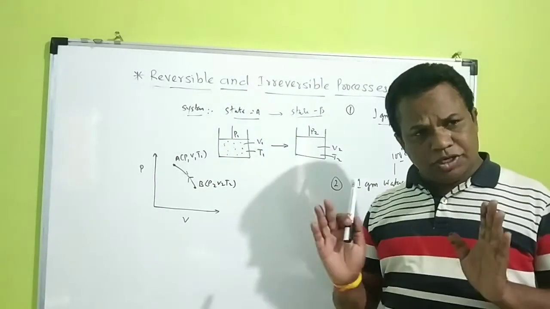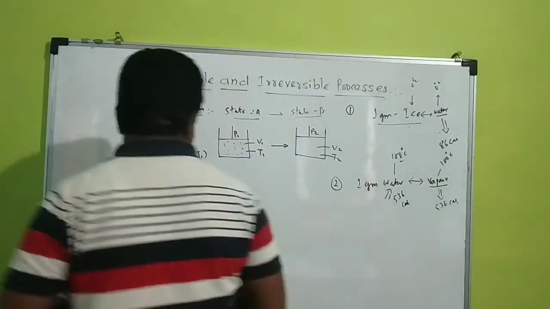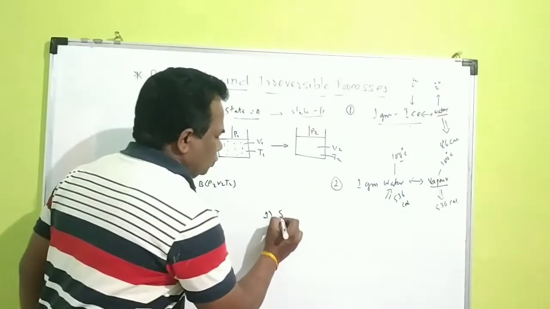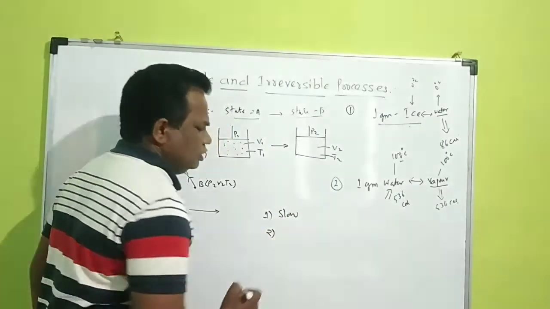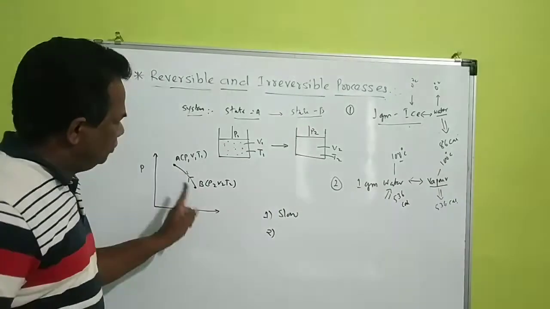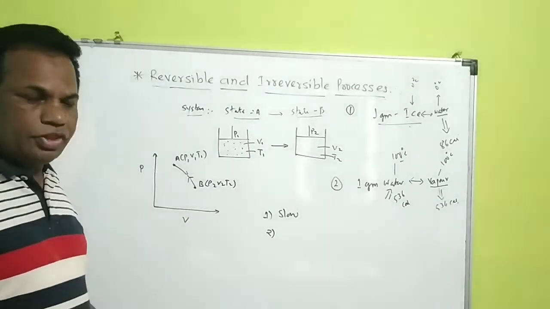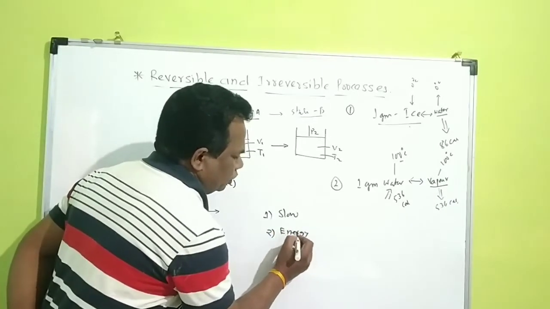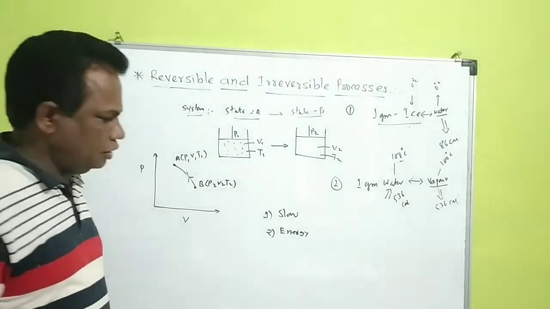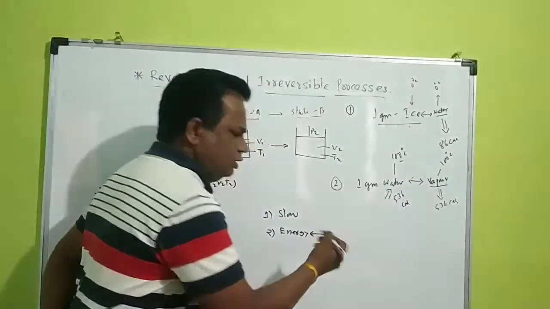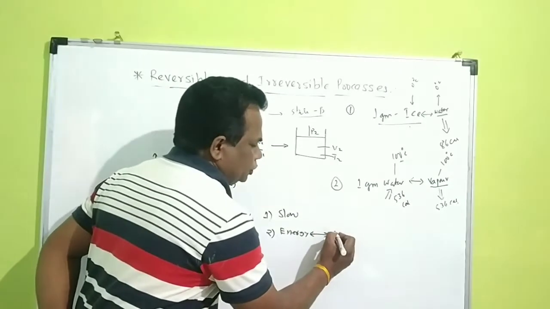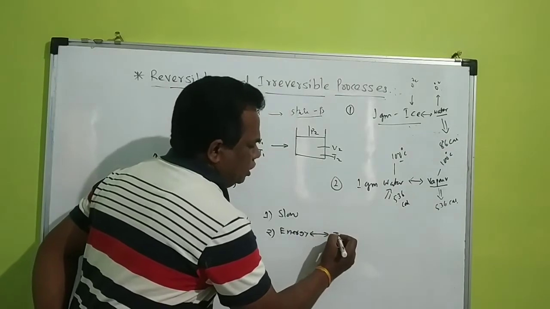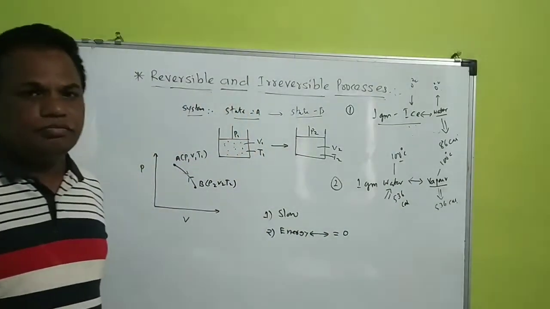So what are the conditions of reversibility? A reversible process must have conditions for reversibility. First, it must be very slow, in both the direct and reverse directions. The second condition is that whatever amount of energy is given to or absorbed by the system from the surroundings must again be gained or evolved to the surroundings. So the total energy exchange, or total energy difference, must be zero.